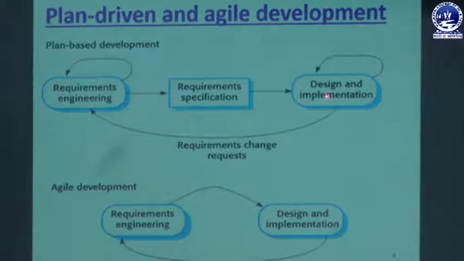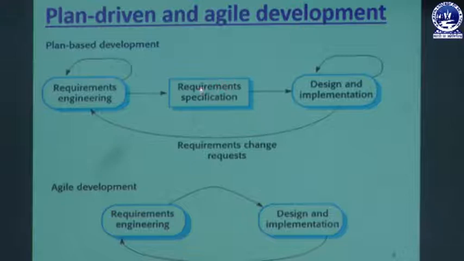But in case there is some problem or some error in the design and implementation phase, or the customer wants some changes, then we will go back to the requirement engineering. So this is what actually a requirement change request. If the customer requests some requirement change, then we need to accommodate those customer requirements. So we need to go back to the requirement engineering. We can't go back to the requirement specification, and we can't modify the requirement specification documents.